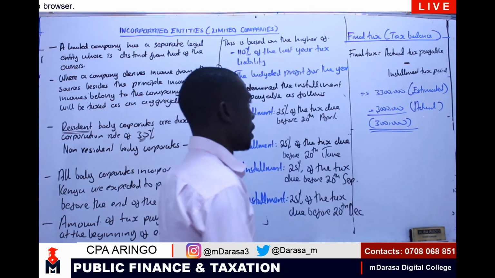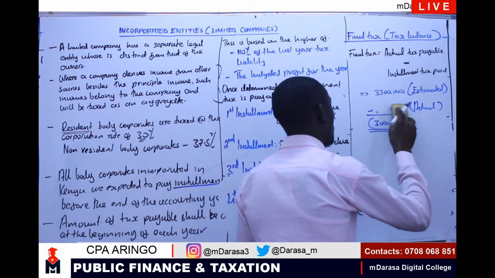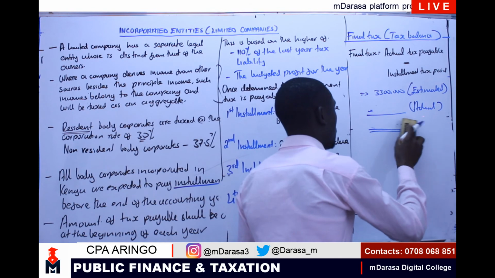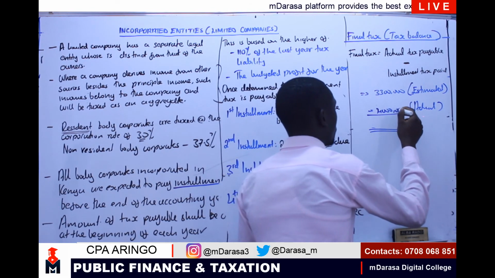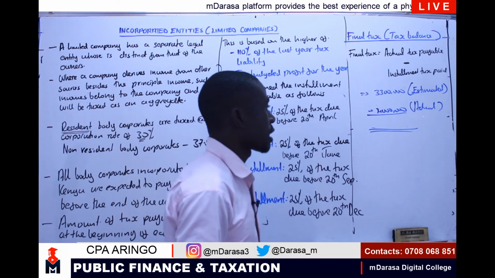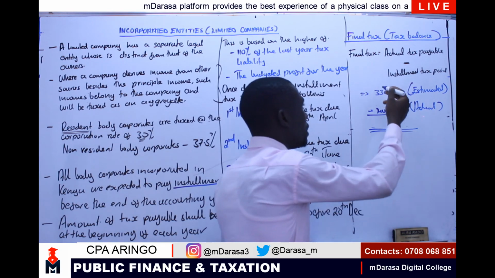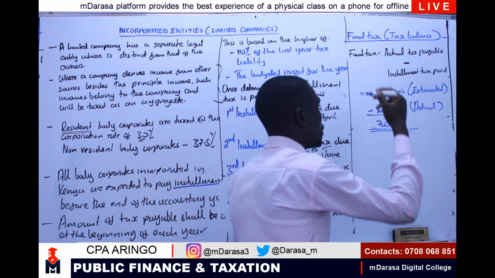What if in the event that I'm having an actual amount of 4 million? What will be our tax balance? Our tax balance, my good students, I'm going to take our actual, we deduct our estimated to give us a figure of how much? 700,000.